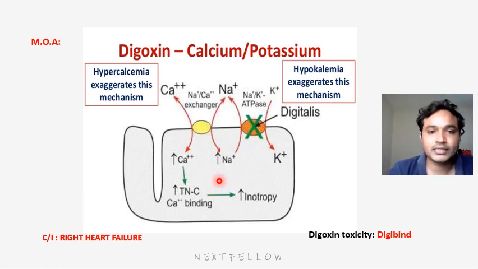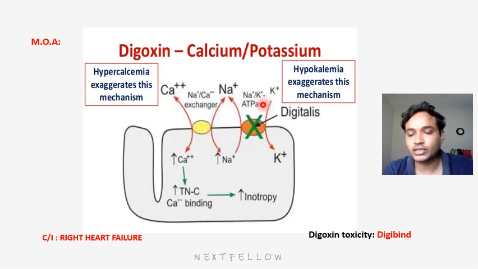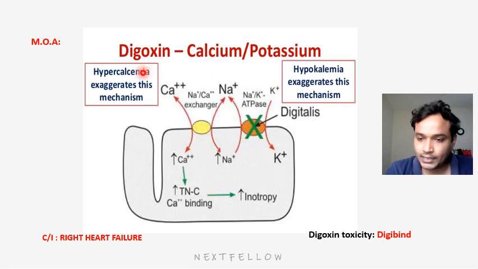One more thing: when a patient has hypokalemia or hypercalcemia, we will not use digoxin because both aggravate digoxin toxicity. When hypokalemia is there, there is a chance of no exchange. When hypercalcemia is there, it will lead to further calcium retention and more chance of arrhythmias. That's why when the patient has hypokalemia or hypercalcemia, we will not use digoxin. When the patient is in right heart failure, we will not use digoxin.